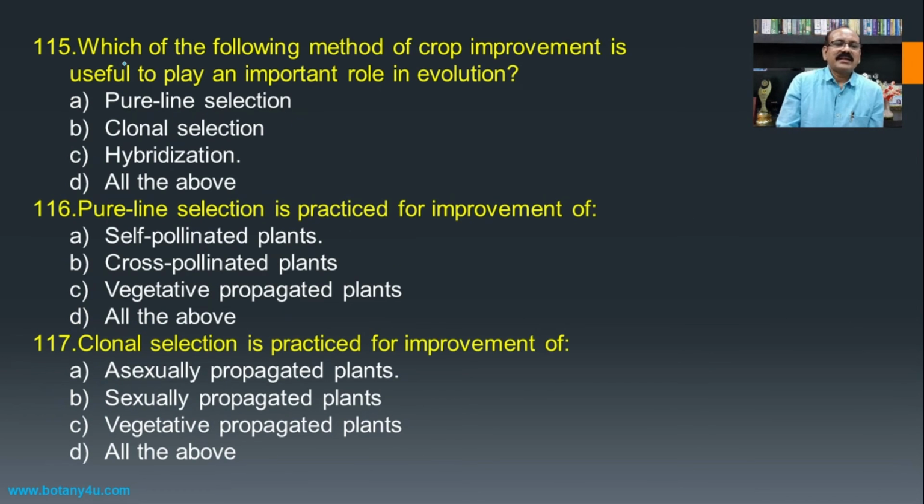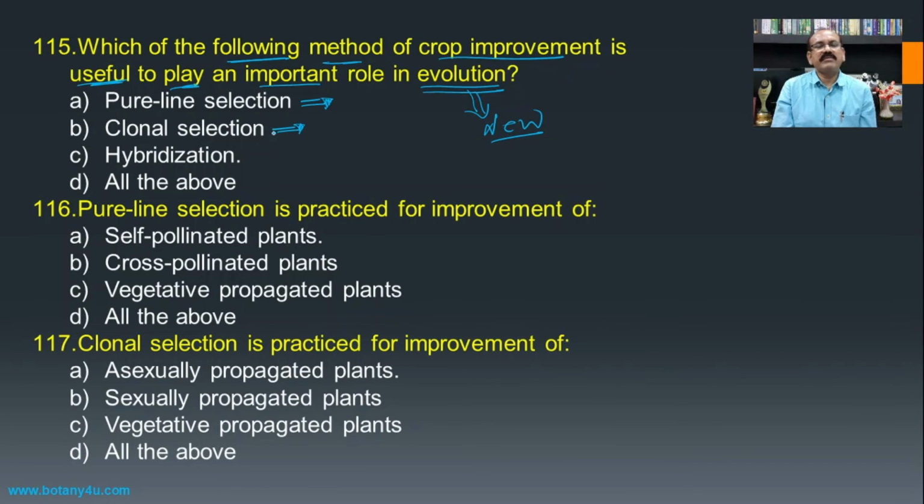The first question: which of the following methods of crop improvement is useful to play an important role in evolution? If we see the evolution, then there must be the addition of new characters. In pure line selection, there will not be the addition of new characters in the population. Even in clonal selection there will not be the addition of new characters, as both are similar types of process, only this is for self-pollinated and this is for asexually reproducing organisms.